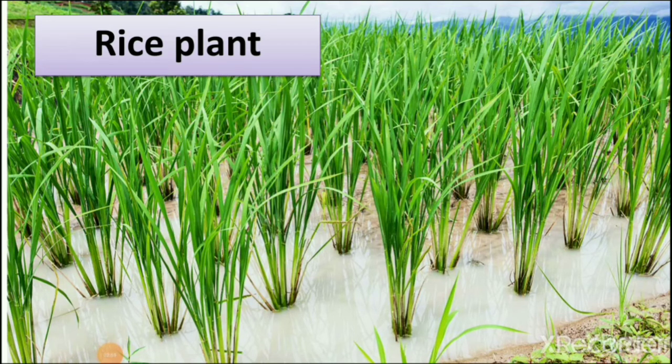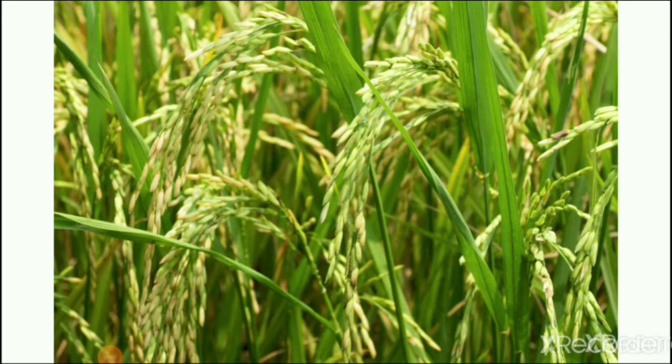So let's see how it looks when it is in the plant. Here you can see the rice which we eat at our home. But one thing is that when it comes to our home, it passes through many processes. That's why it is white properly at our house. So here you can see the rice in the plant.